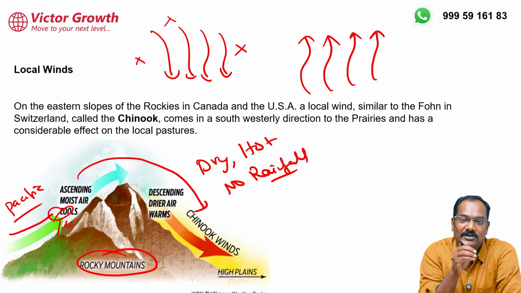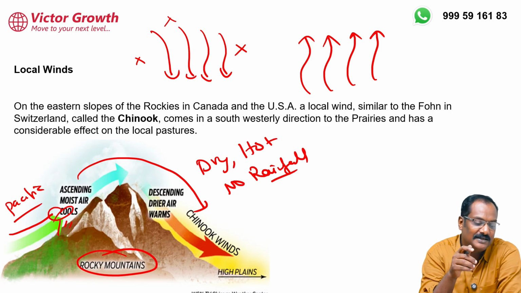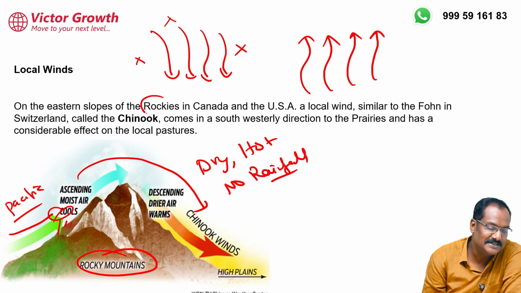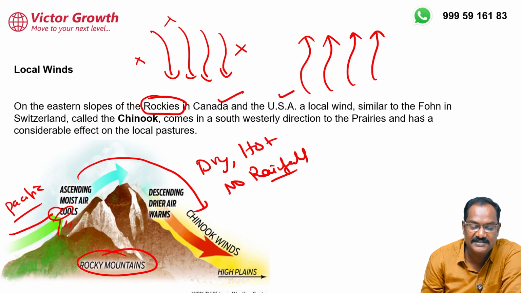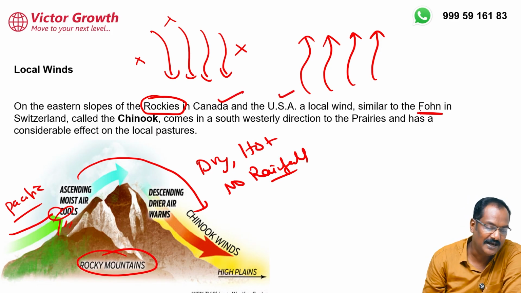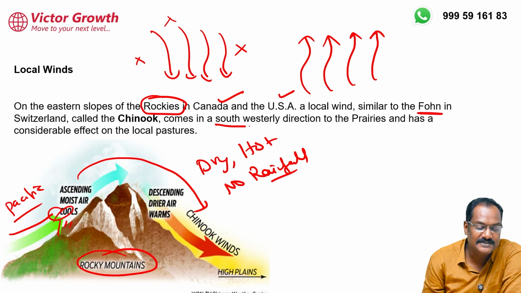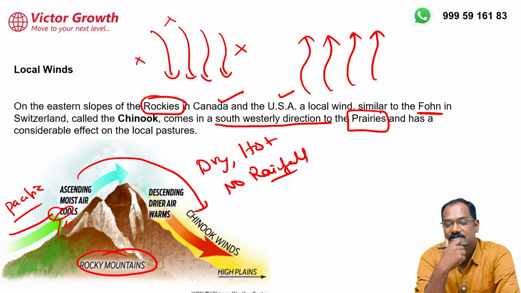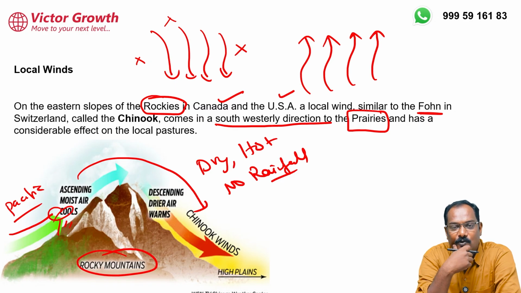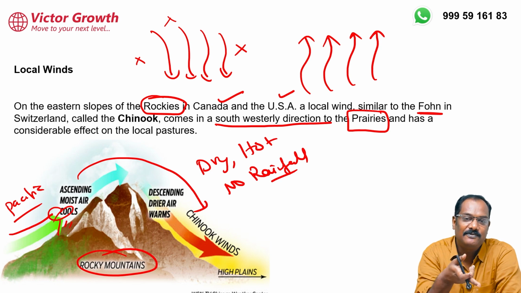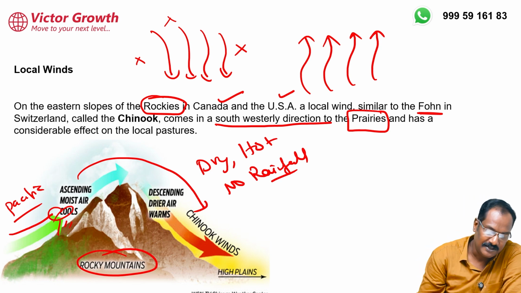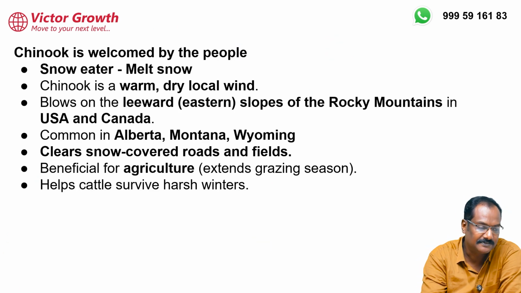As far as the local wind Chinook is concerned, it is found in the eastern side of the Rockies in Canada as well as in USA. It is very similar to Fohn of Switzerland, and it blows in a southeasterly direction into the prairies. So why do we talk about Chinook? Sir, why are you talking about Chinook here? Well, local wind is a separate topic. No, it is coming into the prairies itself. It is coming into the temperate grassland. That is why I have to mention the local wind also here. It is entering the prairies.